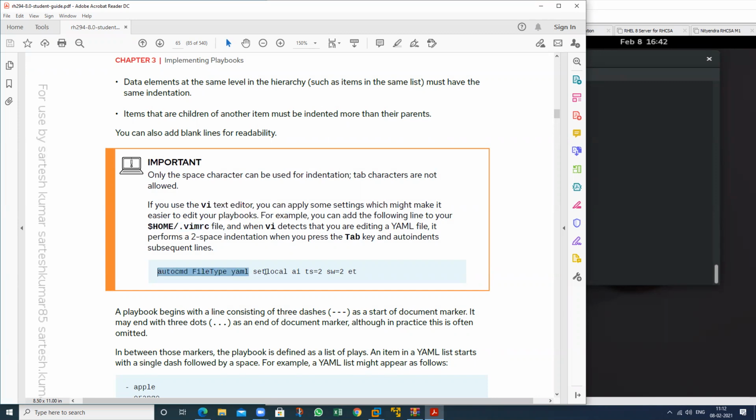If you define this particular script in this particular file, it will take it by using the tab, because in a playbook tab will not work. So by using the tab, the space is automatically created. You don't need to add spaces, just double space. It will automatically take double space. So see here.